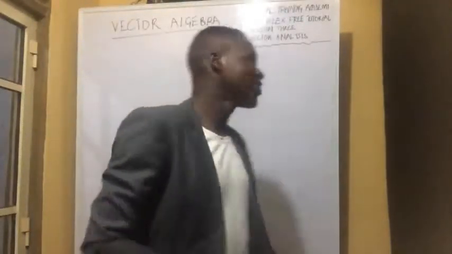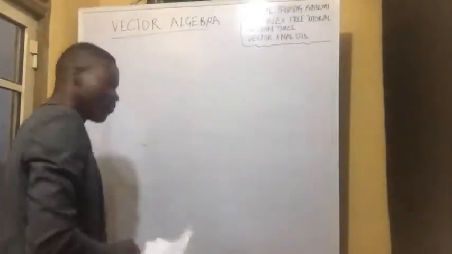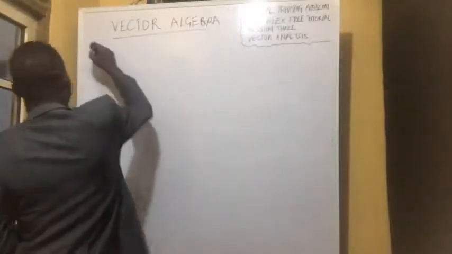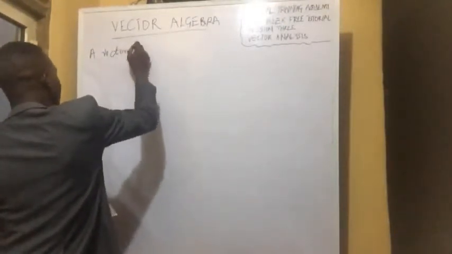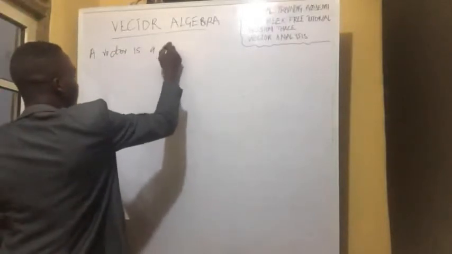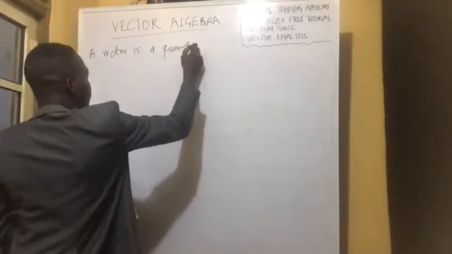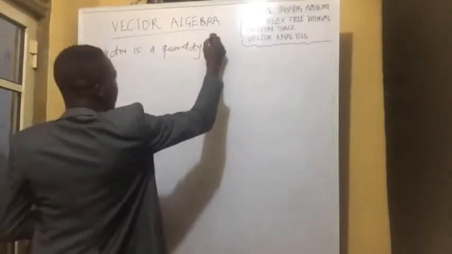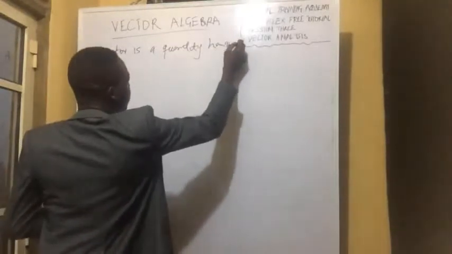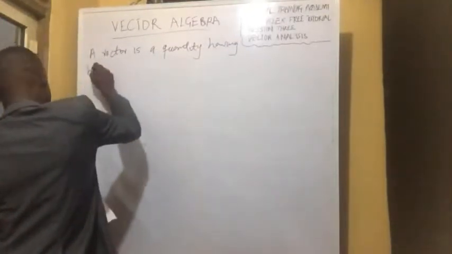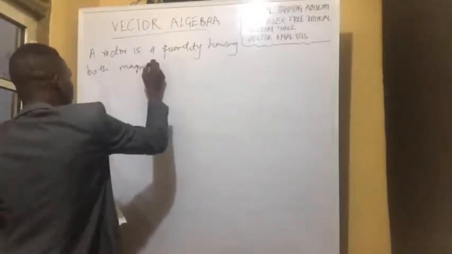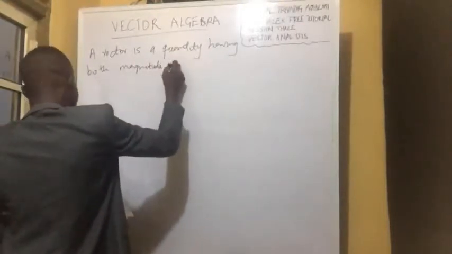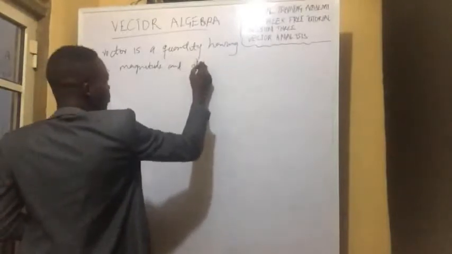So what is vector? Well, if they ask what is vector, the definition we'll give immediately is that a vector is a quantity having both magnitude and direction.